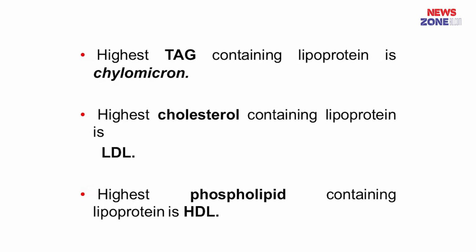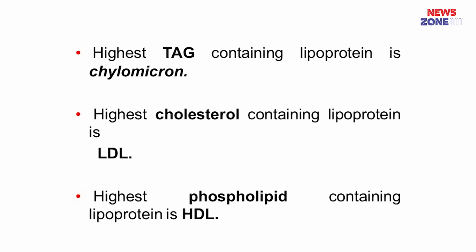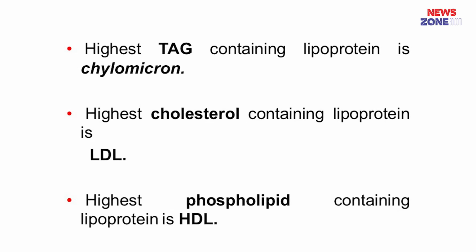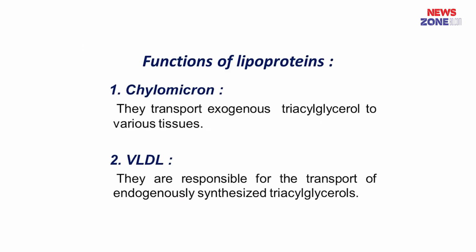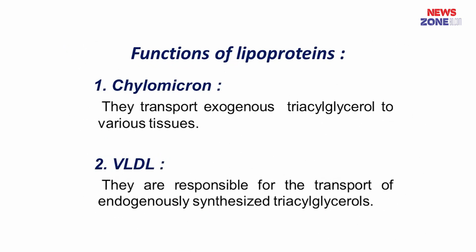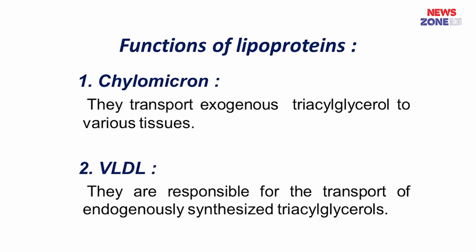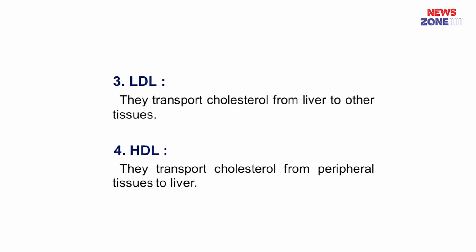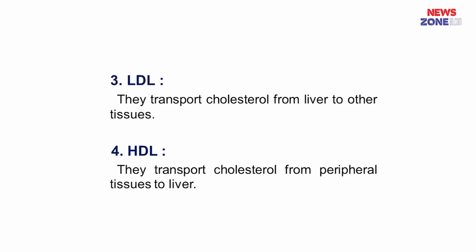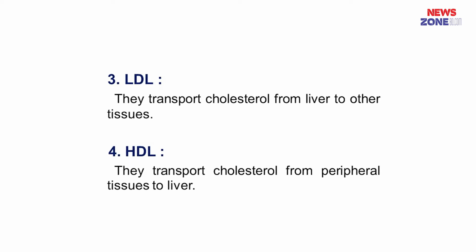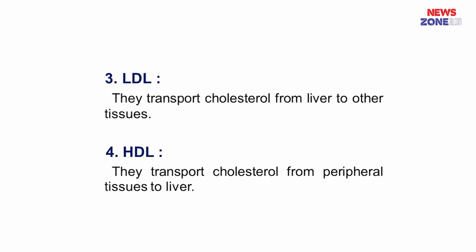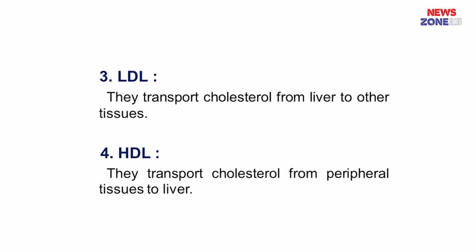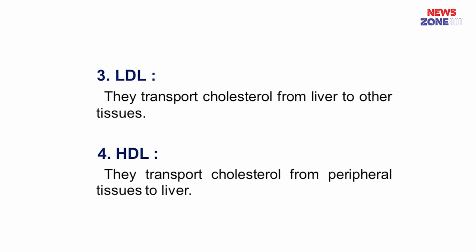Now, what are the functions of these lipoproteins? Chylomicron mainly transports exogenous lipid to various tissues, and very low density lipoprotein transports endogenously synthesized lipid to various tissues, and LDL transports cholesterol from liver to peripheral tissues, and it may be responsible for atherosclerosis. Mainly oxidized lipoprotein most commonly causes atherosclerotic disorder.